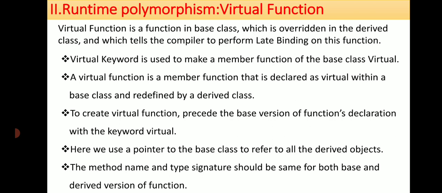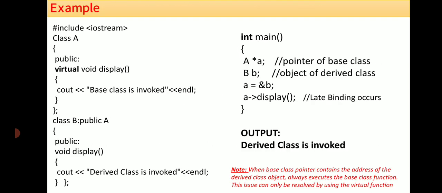The method name and the type signatures should be the same for both the base class and the derived class versions of the functions. It means that whatever function you define in a base class as virtual, and the same function you override in the derived class, both must have the same signature, in the sense that the return type, name of the function, and the number of parameters, everything should be the same. These are the rules we have to follow when using virtual functions.